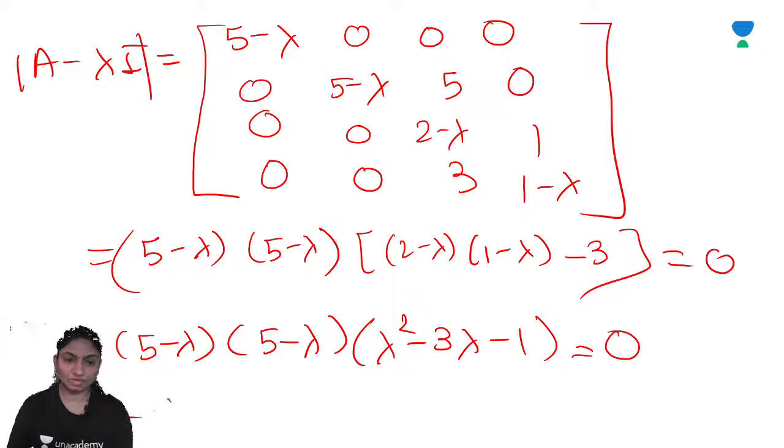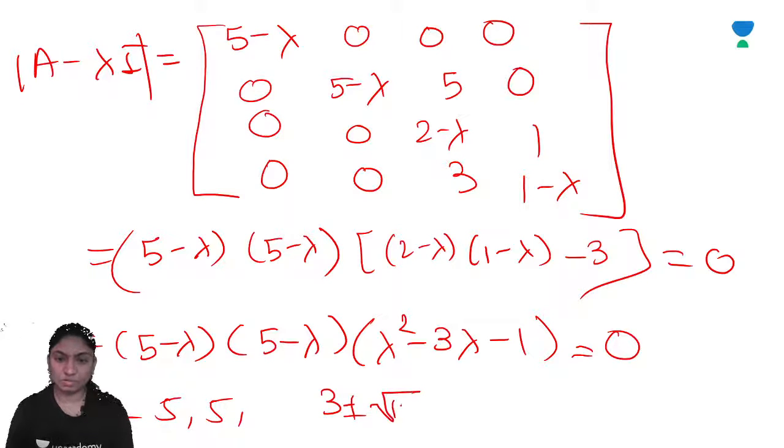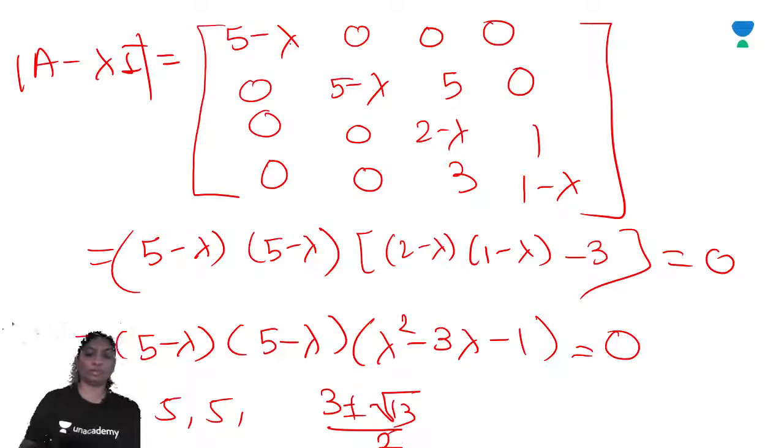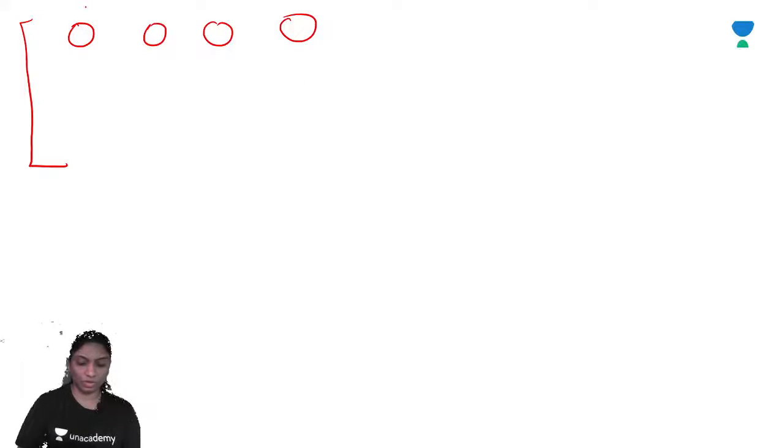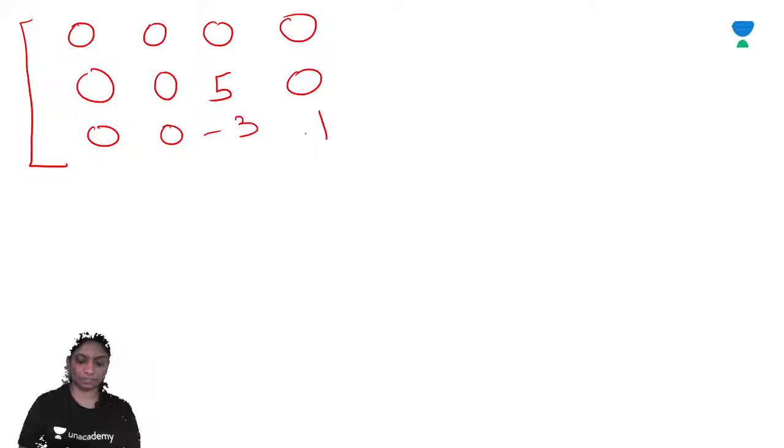So lambda is equal to 5, 5 and 3 plus or minus root 13 by 2 is the value of lambda. So we will get here lambda is equal to, so put lambda is equal to 5 in this equation. So we will get 5 minus 5, so 0, 0, 0, 0. Then 0, 0, 5, 0, 0, 0, minus 3, 1, 0, 0, 3, minus 4.